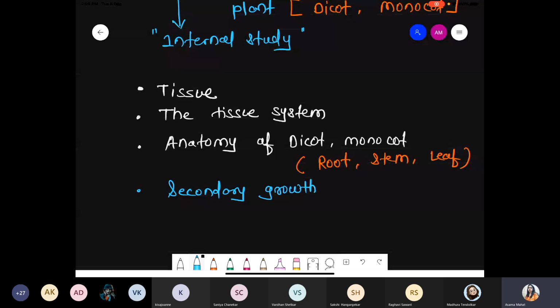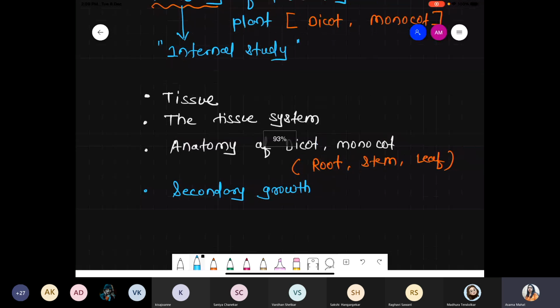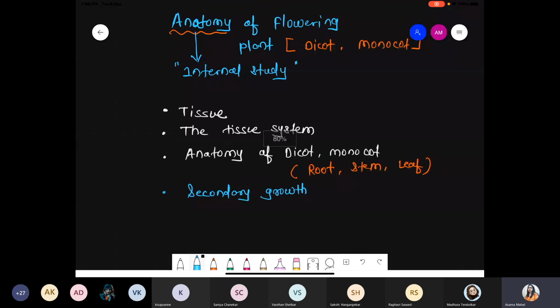Third point, we discuss anatomy, and the last one we discuss secondary growth. Dicot, monocot means we'll discuss all these parameters with respect to dicot as well as the monocot. Clear? Okay, so these are the key points of the introduction to the chapter anatomy. Done, guys?